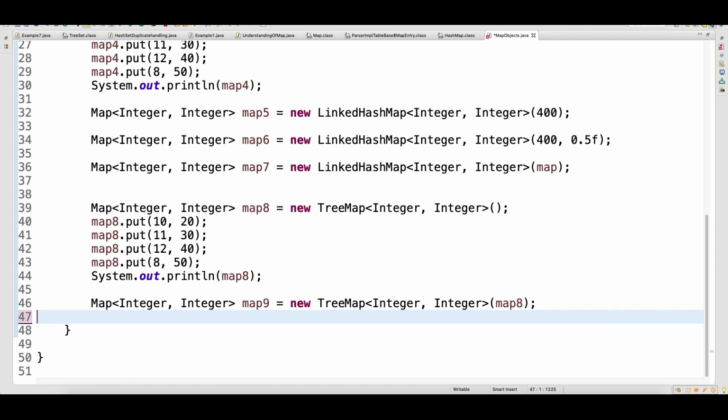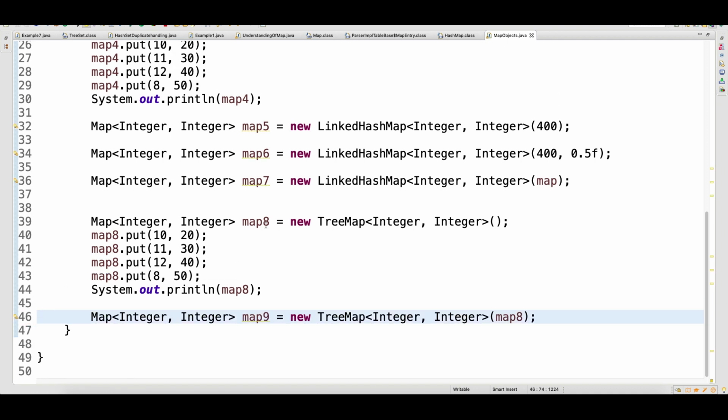The tree map has a default constructor, a constructor which takes another map as an argument, and two more constructors: one takes a comparator, and one takes a sorted map. The comparator I will cover when I talk about the tree, because that is an important concept we need to understand.